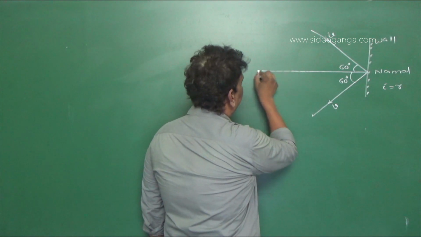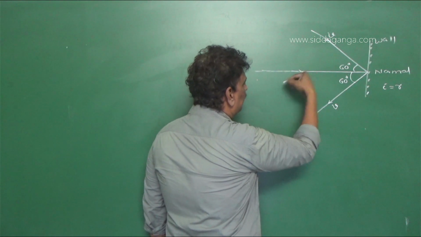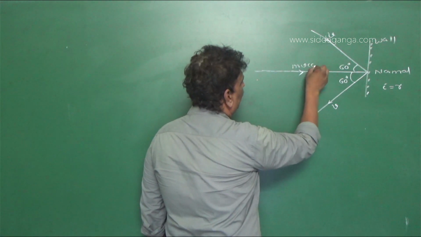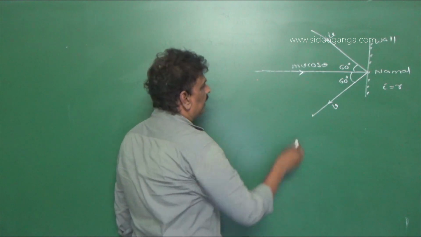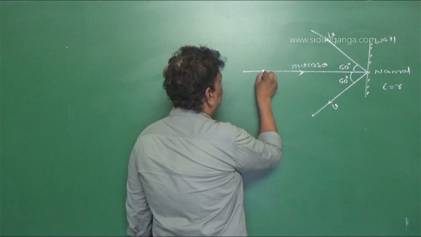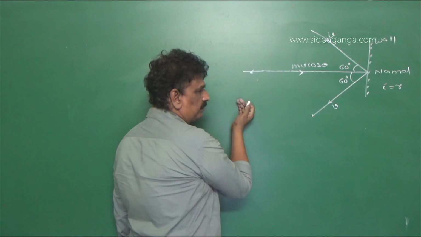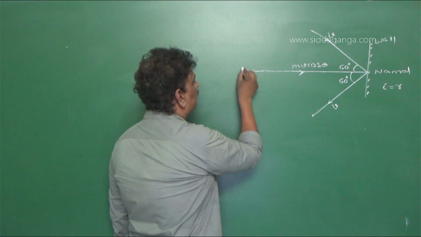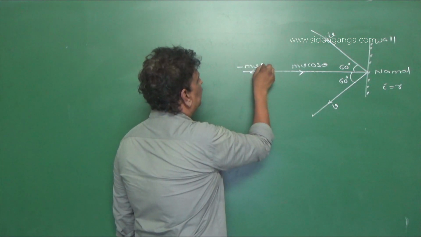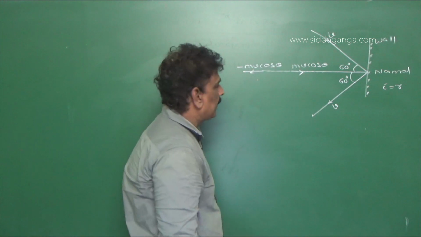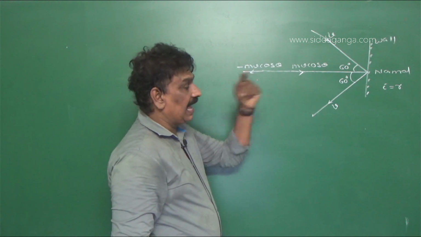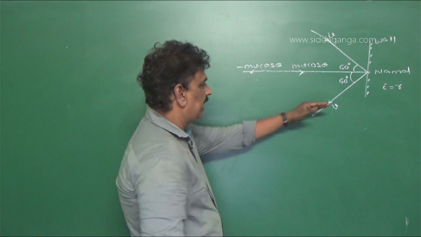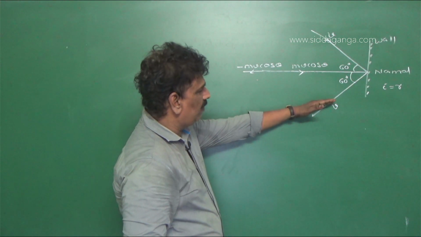So here, along the normal, the momentum of the body is mv cos theta in the forward direction. The component of momentum along the normal for the reflected body is minus mv cos theta, where theta is the angle between the direction of incidence and the normal, or the direction of reflection and the normal.